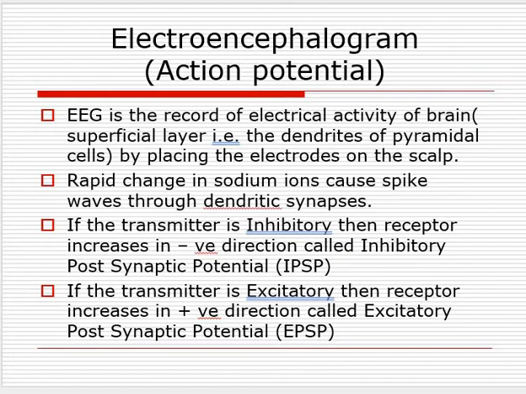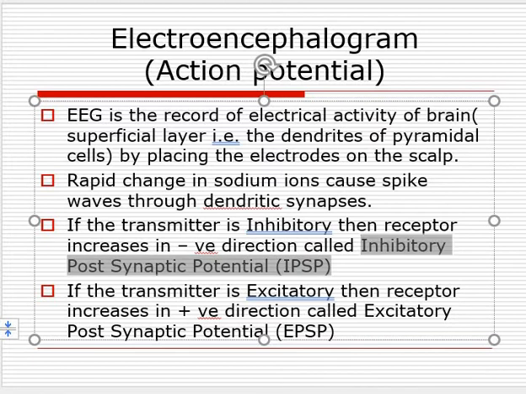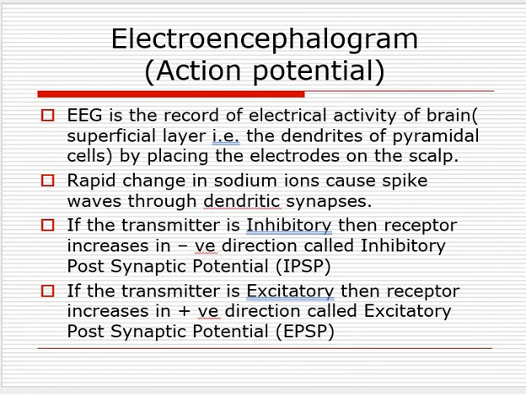That is called the inhibitory post-synaptic potential. And if the transmitter is excitatory, then the receptor increases in the positive direction, called the excitatory post-synaptic potential.